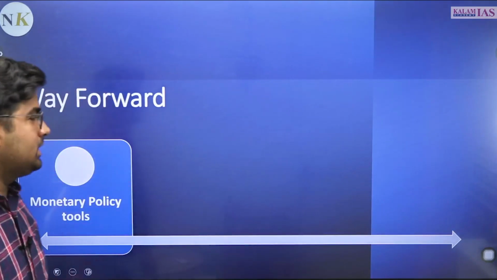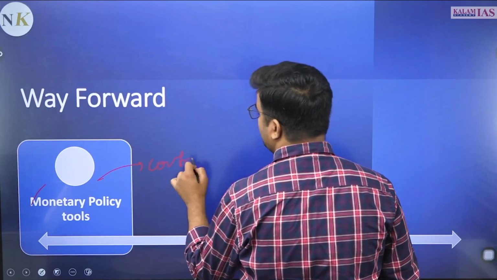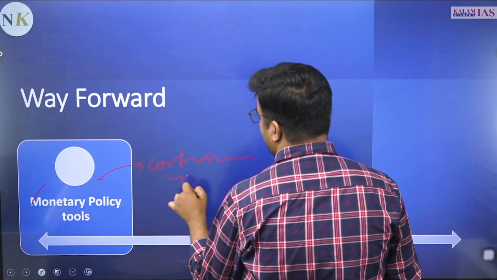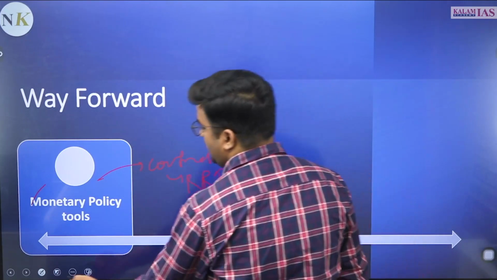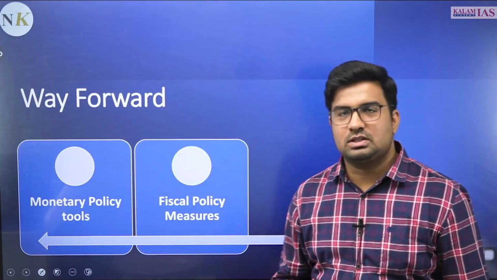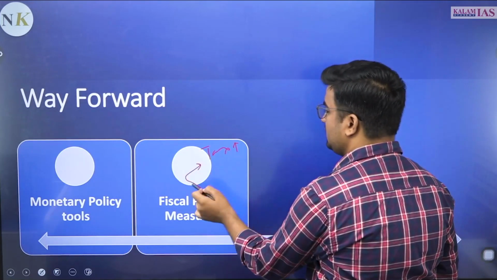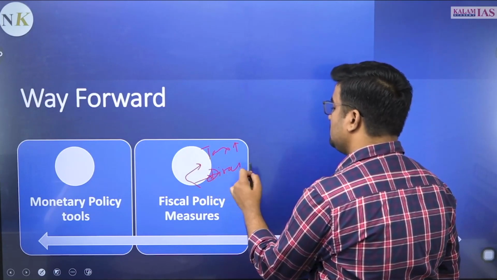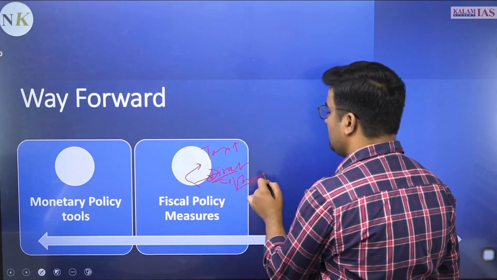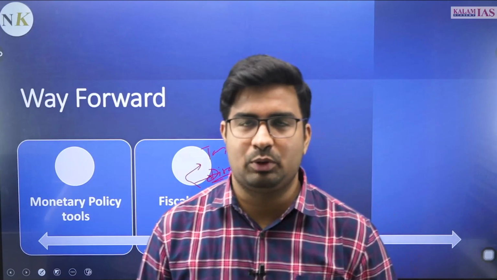What should be the way forward? First such thing is the monetary policy tools, where RBI can utilize the contractionary monetary policy, where RBI can increase the repo rate and so on. That is one thing. Apart from it, the fiscal policy measures, where the government can take certain initiatives like increasing taxes and creating a direct impact, so that if hoarding is happening anywhere, they can reduce it. And in fiscal policy measures they can also work on reducing the prices of commodities and subsidizing the rates of produce.